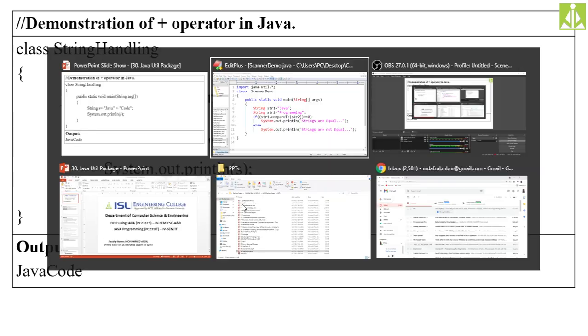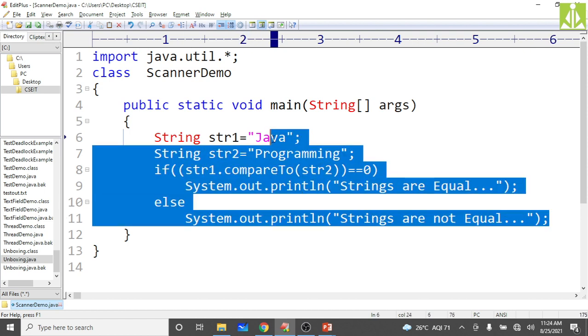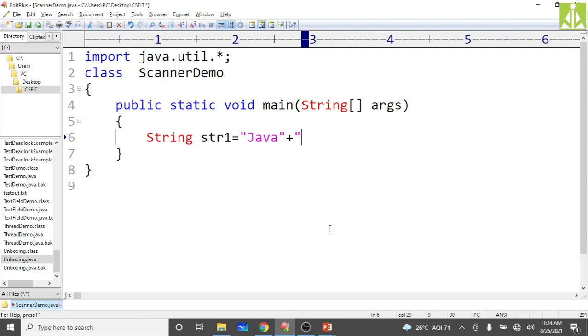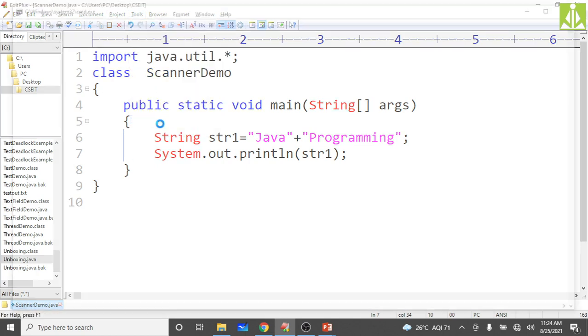So just go here and practice this one. I guess there is no need of doing this thing, but simply, here I'm joining another one, programming, here itself. So now what you will get on the SOP, System.out.println of str1, you will get the complete elaborated string, that is Java programming, on the output screen.